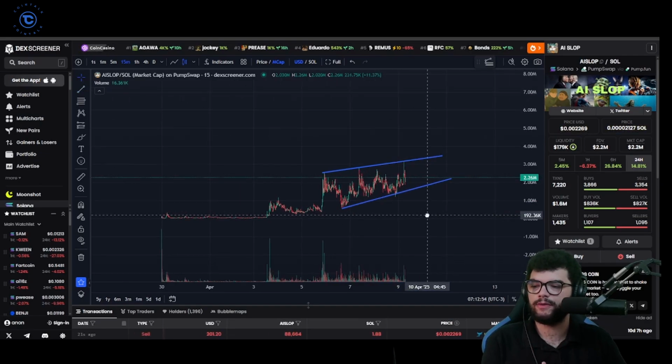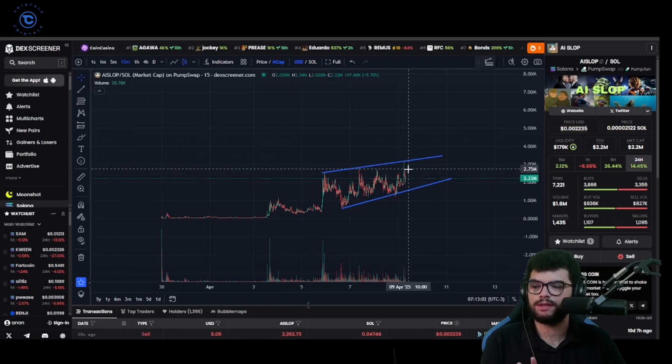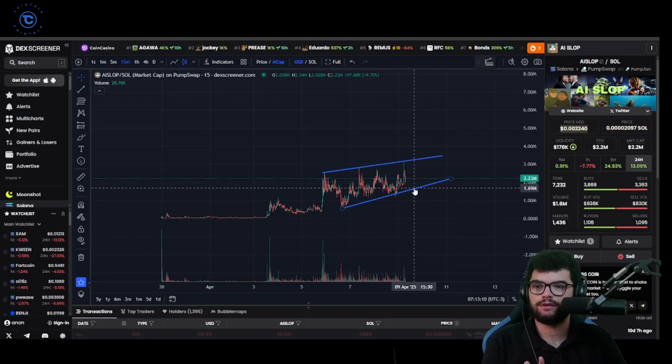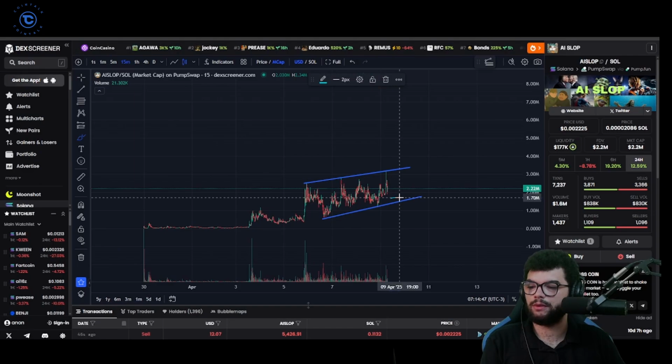This is the obvious trend line. If this trend line gets broken, I'm not looking to enter, but what I am doing is I'm just looking at this right now. I'm not entering this trend yet. I'm just looking for a revisit of these lows. I'm looking to enter a little bit lower here, maybe 1.7. If it breaks this, then I'm out. I'll sell on a loss.